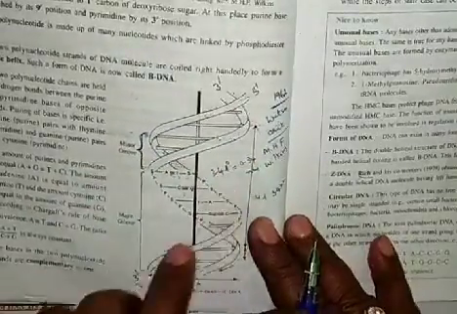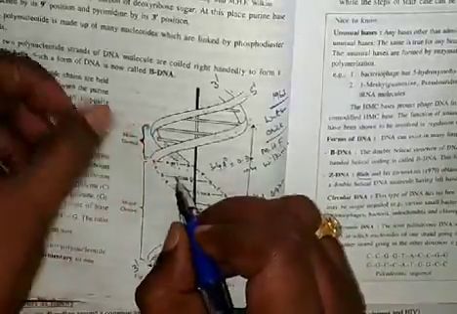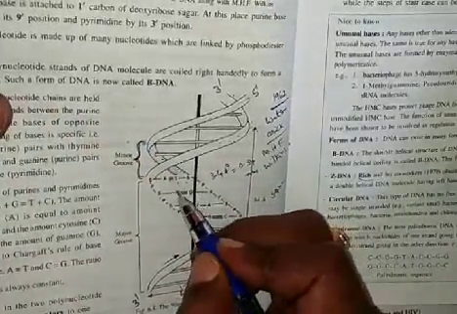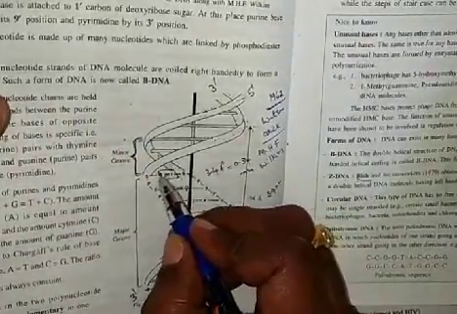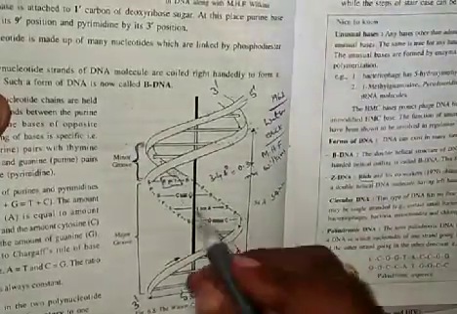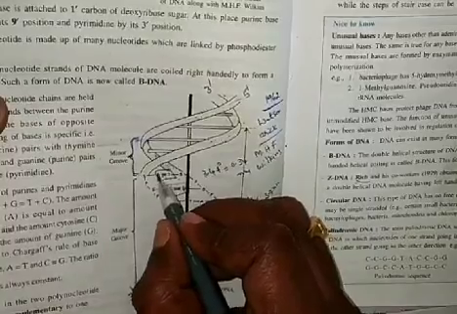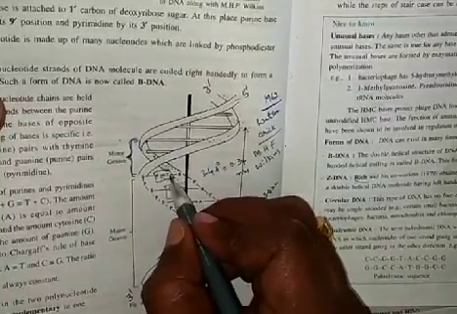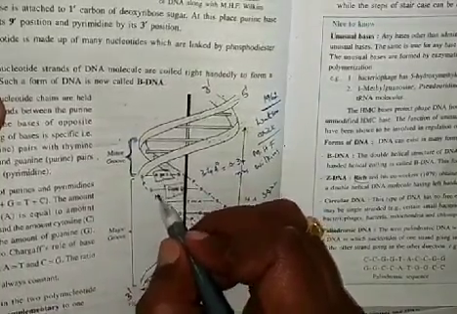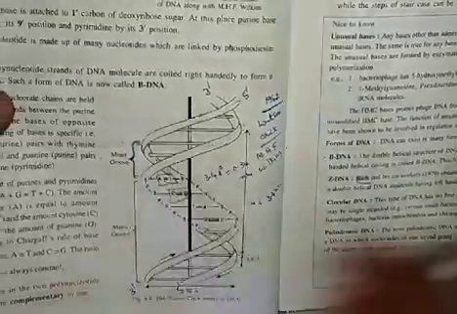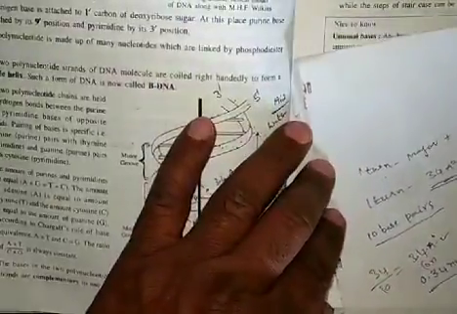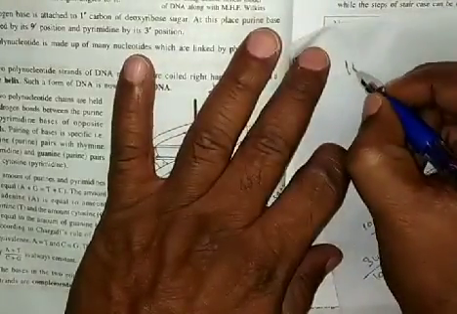Suppose this is one base pair, between adenine and thymine. Between adenine and thymine, 2 hydrogen bonds are present. Base pairs are joined by hydrogen bonds.